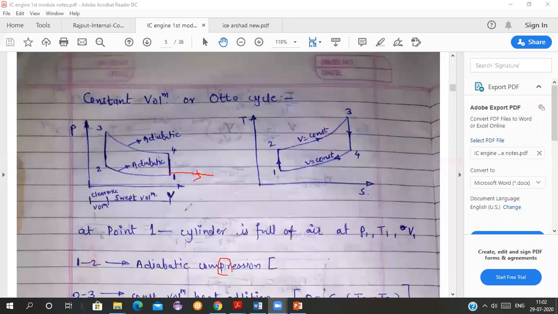And again, in the expansion stroke also, it should not expand very much, otherwise it will be very difficult for it to come back. So there are some limitations. That is why we are not keeping the compression ratio high. Because of the practical limitations, it is kept from 7 to 9. So this derivation we have done.